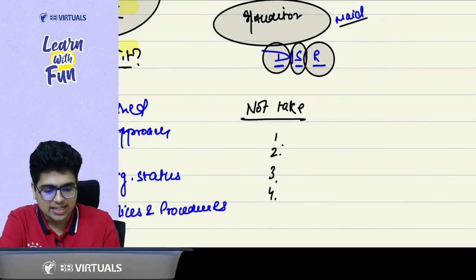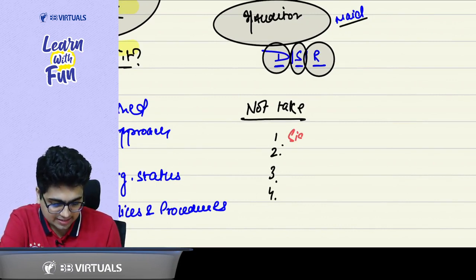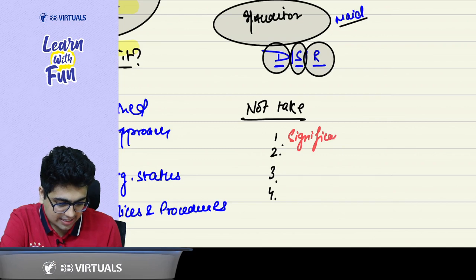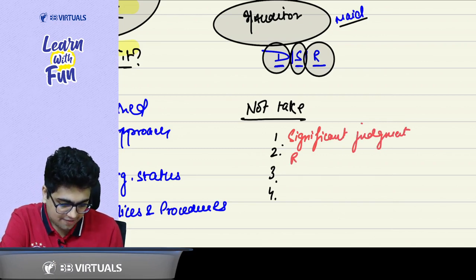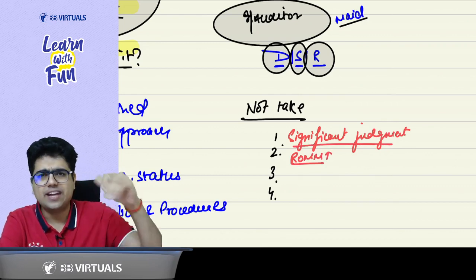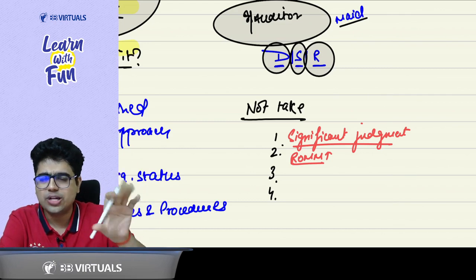First of all, the areas where there is significant judgment. Wherever there is significant judgment, wherever the risk of material misstatement is high, these both are related points. Whenever the judgment would be more, the chances of going wrong are higher.